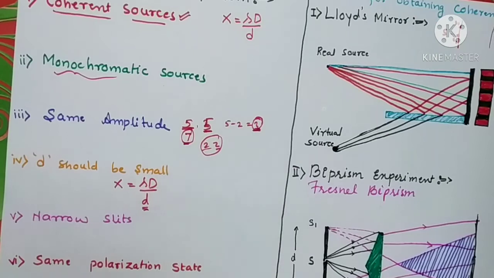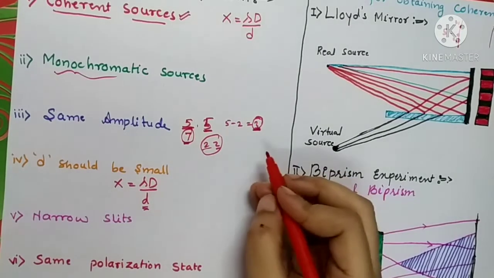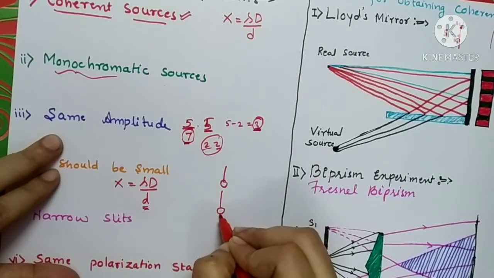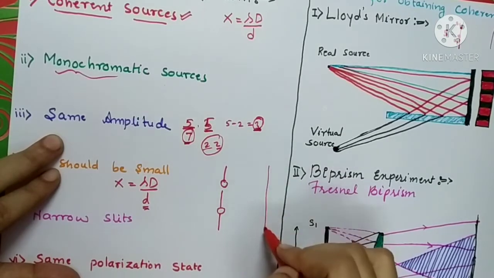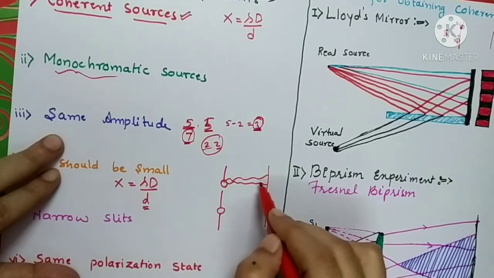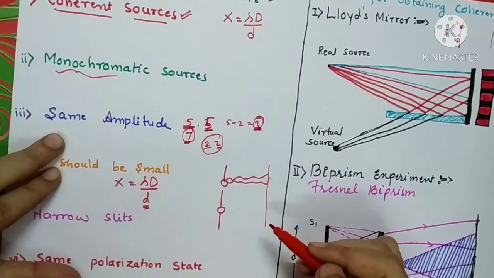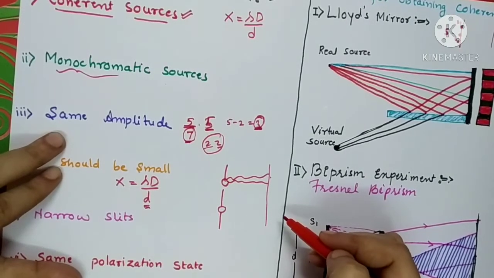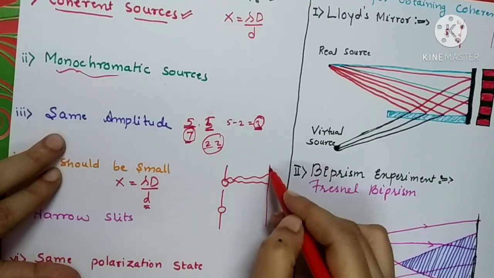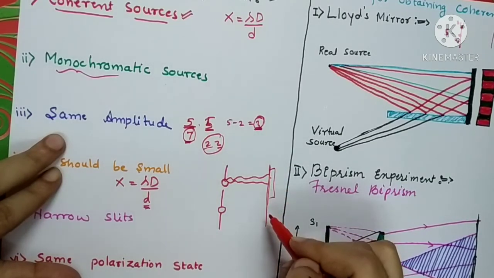Now the two sources must be narrow, meaning the two slits that we are using should be narrow. What happens is, if the two pinholes in the cardboard are wide enough, then on the screen the two waves coming from the same source may interfere with each other to give rise to an interference pattern. So the interference pattern over here will be faded.